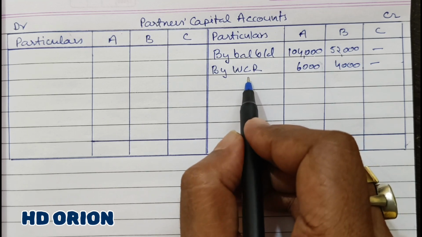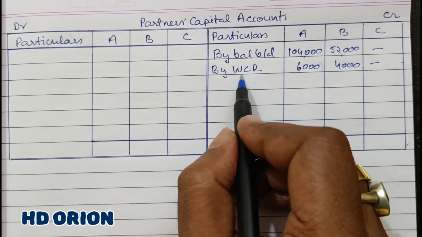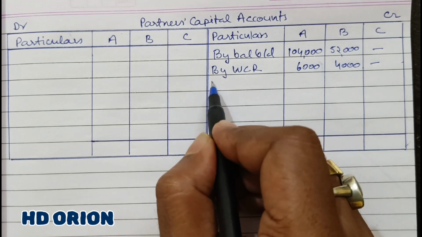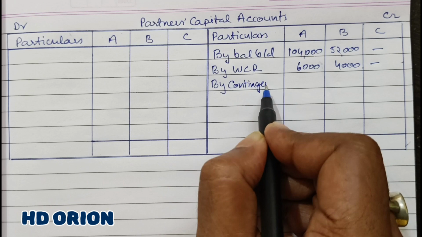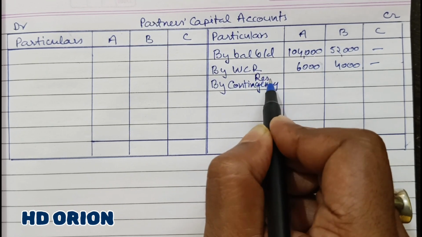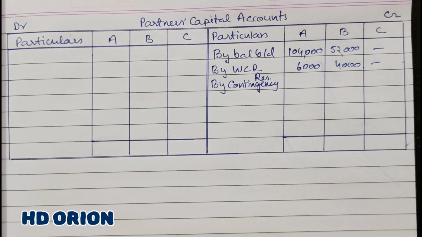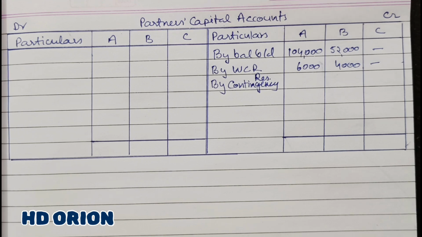To compensate the workers, the firm has made a reserve, and similarly there is a contingency reserve. What are contingency reserves? Contingency reserves are those reserves which are kept aside for happening of some events. So if that event happens against the firm, then the firm will have to compensate. In that way, a reserve is created.